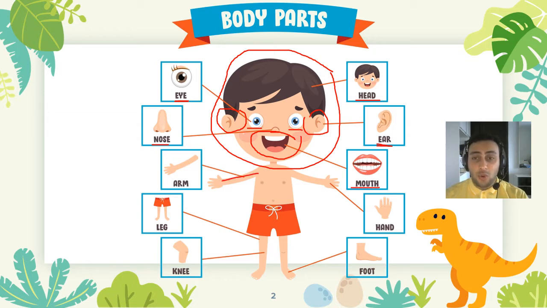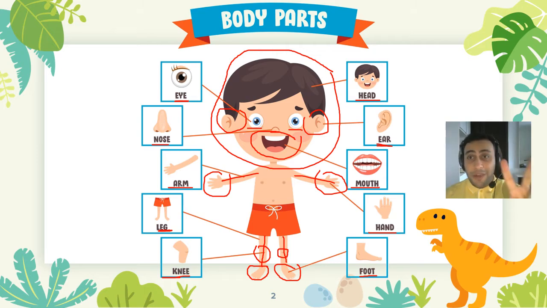We have two arms. We have two hands. These are our hands. We have two legs. See? One leg, two legs. We have two knees, one on each leg, and we have 1 foot here and 1 foot here. So we have 2 feet.